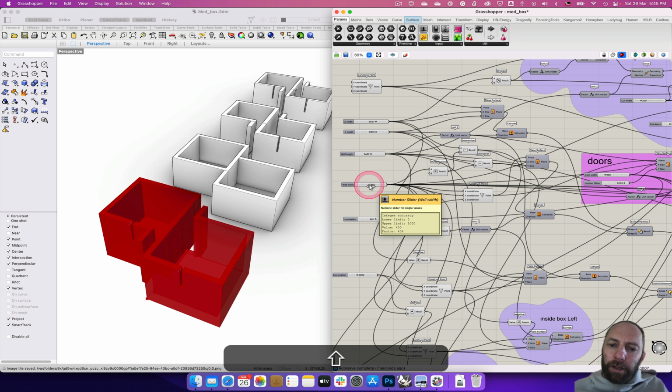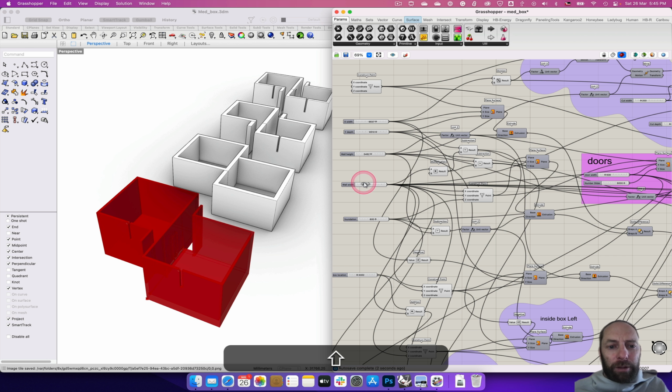Even the wall width, if we make it thinner, you can see it has a different quality about it. And here, make it wider.